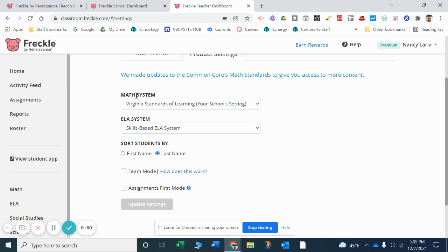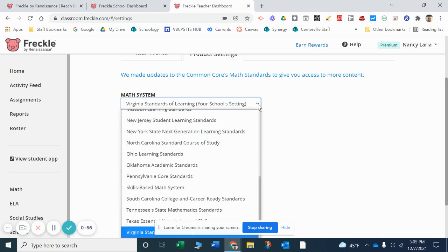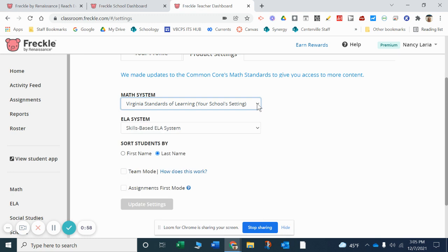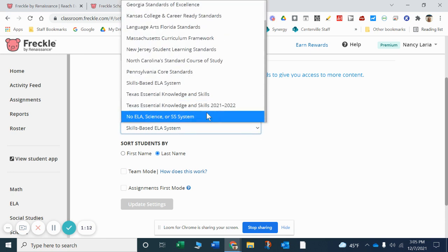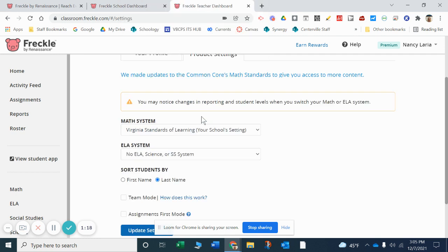So in the math system, I want to be sure that we have Virginia Standards of Learning chosen here. So check that first. And if it is not, please make sure that you change that. Under ELA system, we are not using the language arts system. We're not using the social studies or science. So I choose the drop-down arrow, and I go to where it says No ELA Science or Social Studies System, and change that so that that is showing as the choice here.